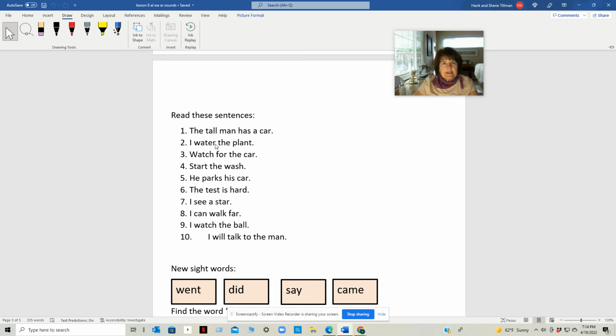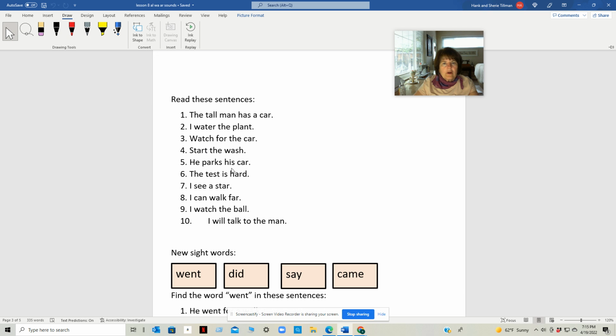Let's read these sentences that have these words in them. Number 1, the tall man has a car. Number 2, I water the plant. Number 3, watch for the car.